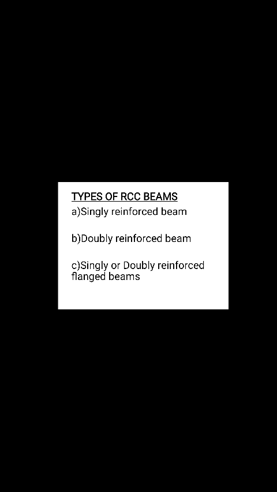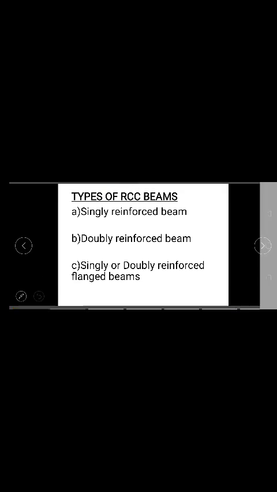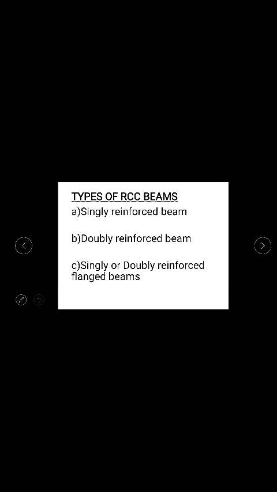Now firstly, what are the types of RCC beams? You have to study what are the types of RCC beams. So first one is your singly reinforced beam, and the second one is your doubly reinforced beam, and the third one is your singly or doubly reinforced flanged beams. So what you can understand from the names is that for the first one, the reinforcement is singly, for the second one the reinforcement is doubly, and for the third one there are flanged beams.